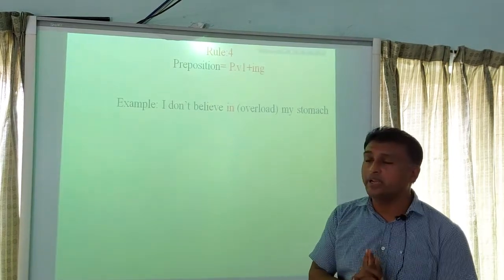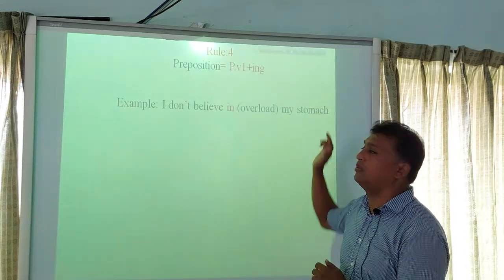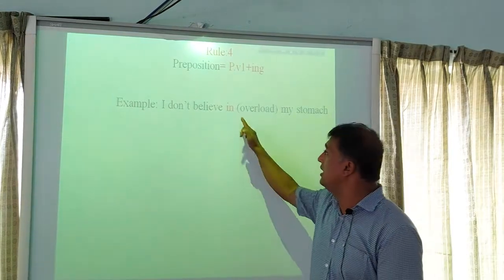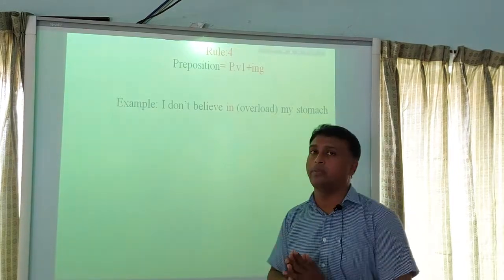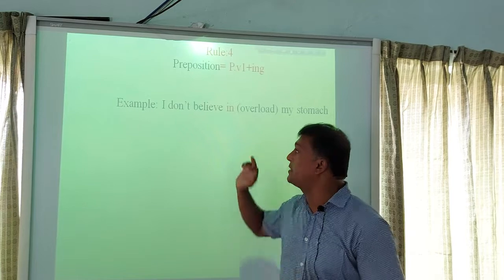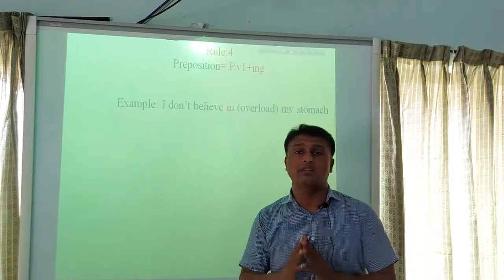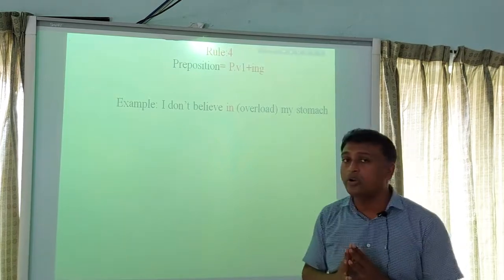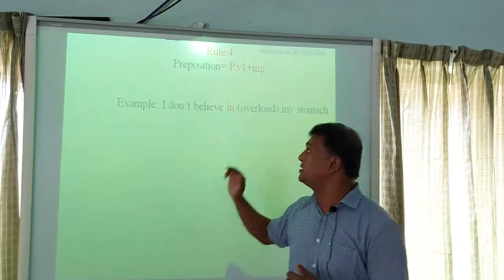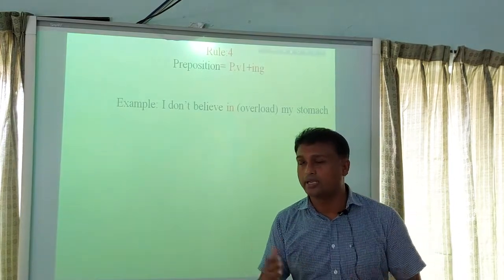The first example is, I don't believe in overload my stomach. Here in is the preposition and overload is the principal verb. We know that after a preposition except to, we have to add ing with the principal verb. So the answer of this sentence is, I don't believe in overloading my stomach.